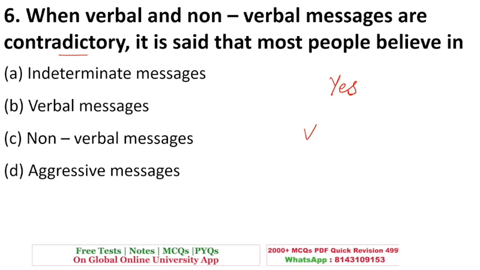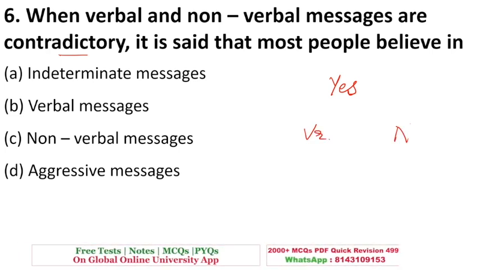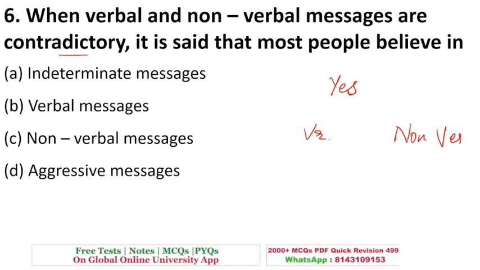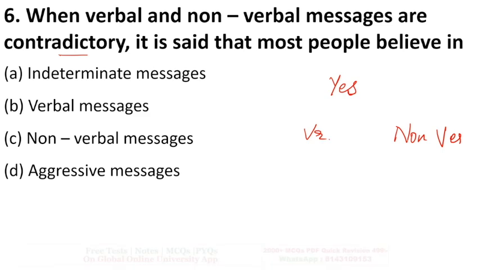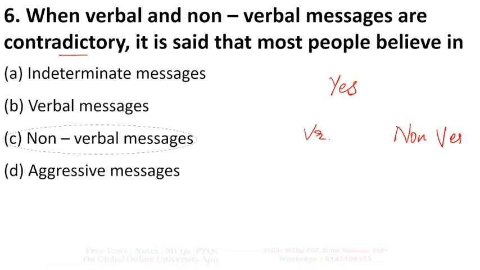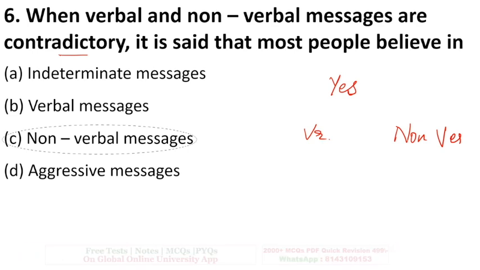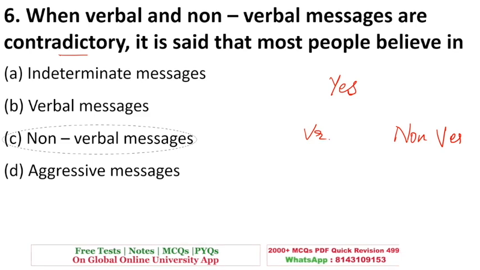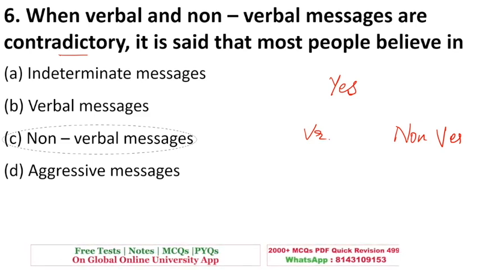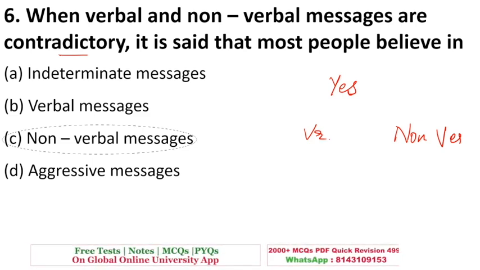Will you believe the verbal message, that the person is saying he's fine, or the non-verbal message which his eyes or face expression is showing? Obviously, you will believe the non-verbal messages, because with our tongue we might say something else, but it is very difficult to hide your expression. That is why most people will believe the non-verbal messages rather than the verbal messages. Okay, C is the answer to this.